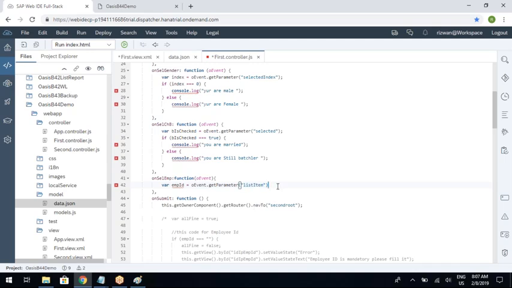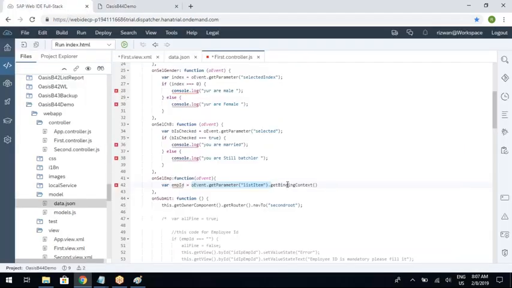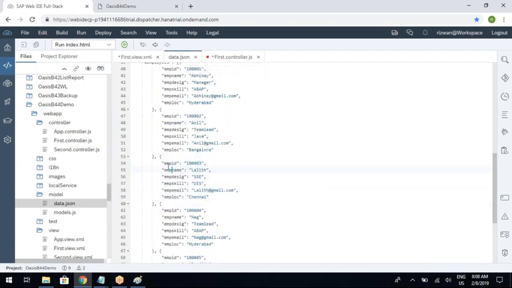On this selected item, you need to write getBindingContext. I am repeating once again: oEvent.getParameter listItem will return whatever item you selected. From this list item, you need to get its binding context. The moment you write getBindingContext, this will start pointing to the data of the selected item from the source.